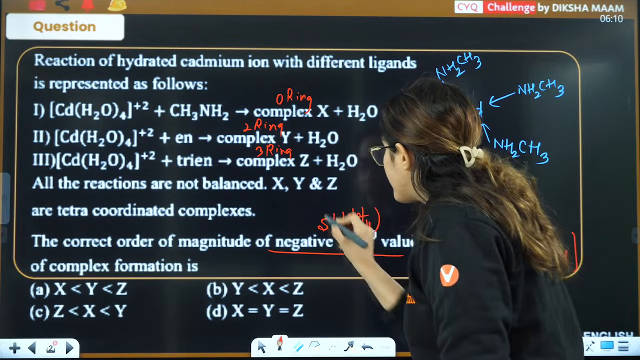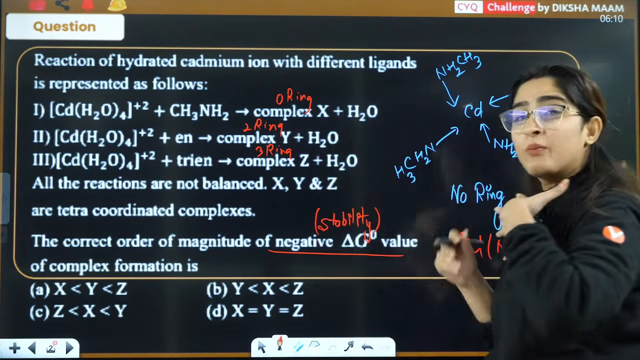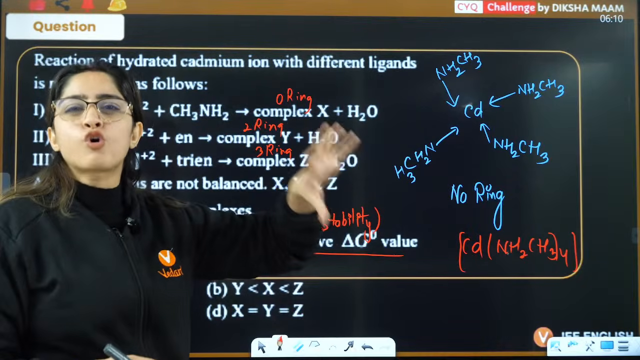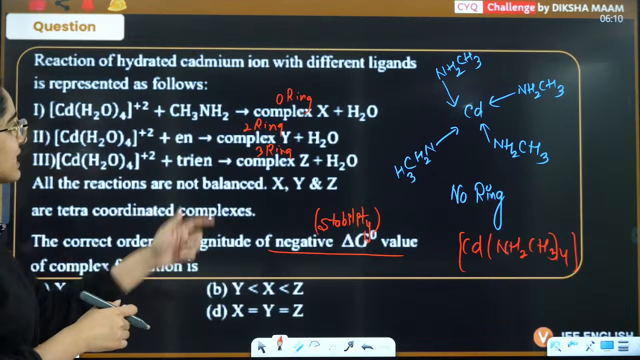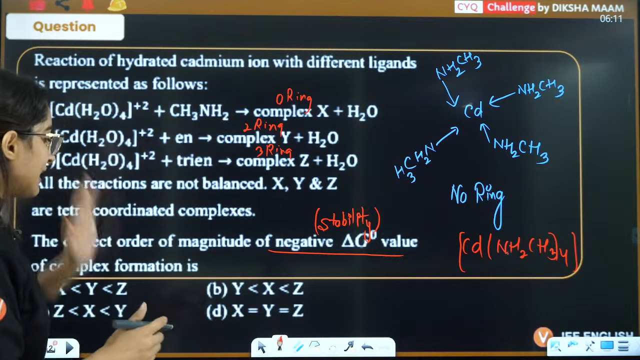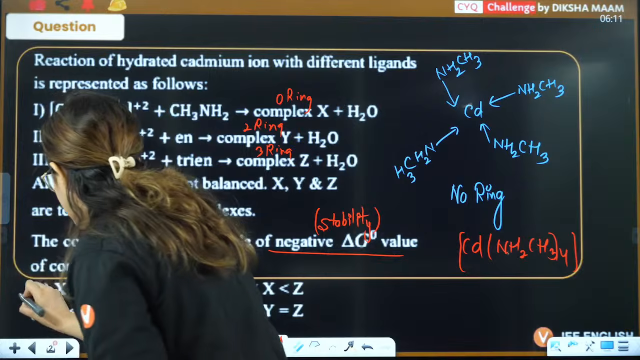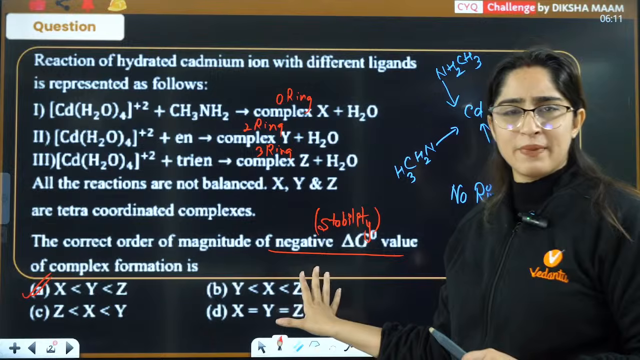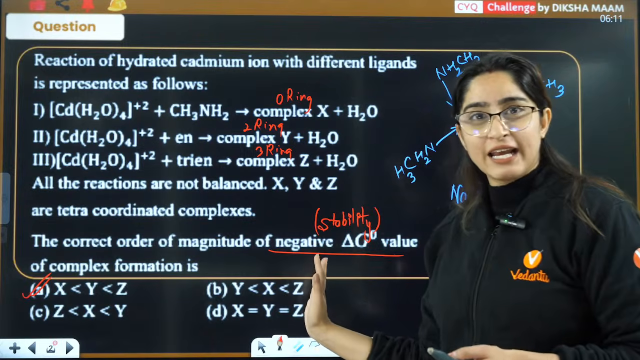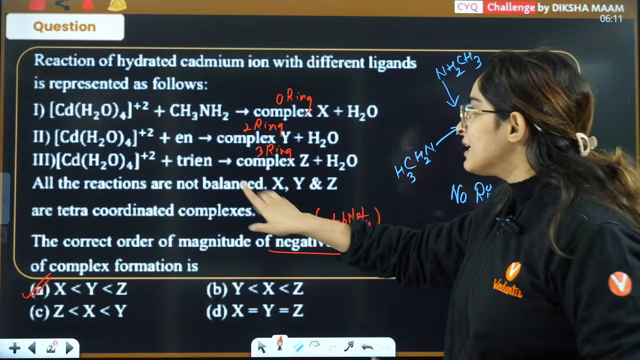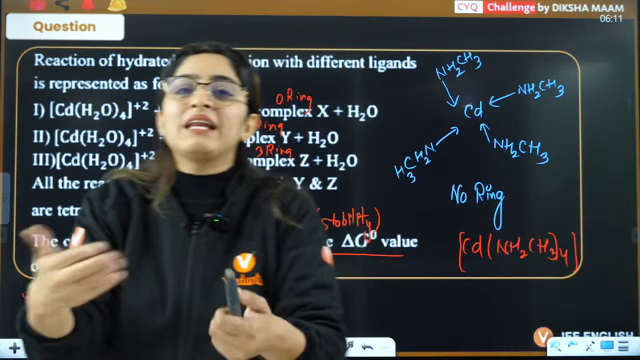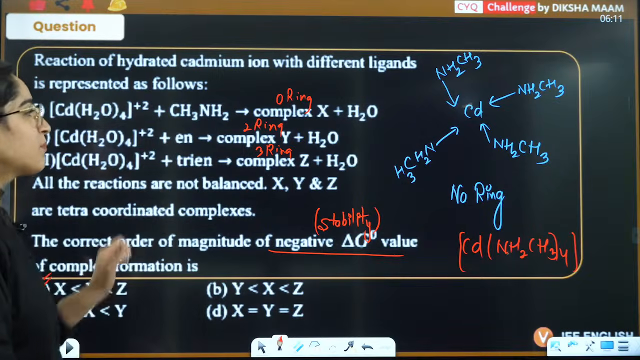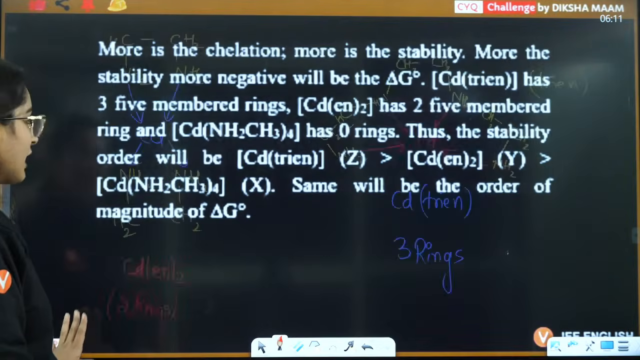And when these kind of questions are asked, usually students think, oh my god, that's such a complicated question. But in reality, this is a core conceptual question, right? You will see that Z is greater than Y, then X. So the answer is going to be A, isn't it? They have asked you stability in the form of delta G negative in a different way. And here they have just asked you about how many rings are formed, about the chelation effect. So that is completely based on the chelation effect here.